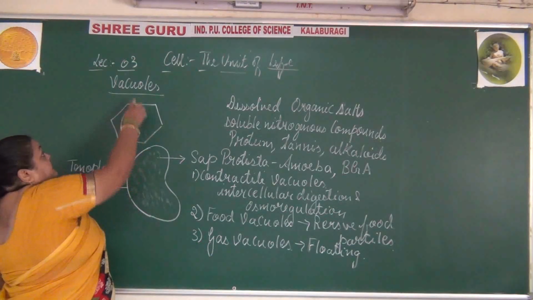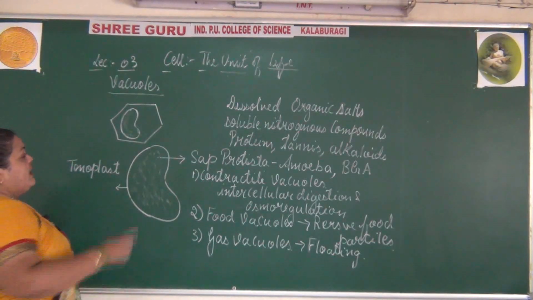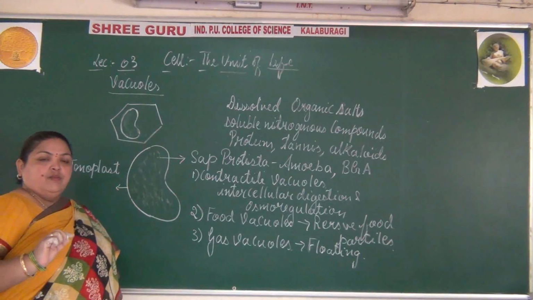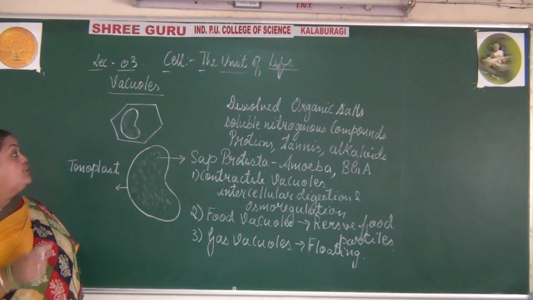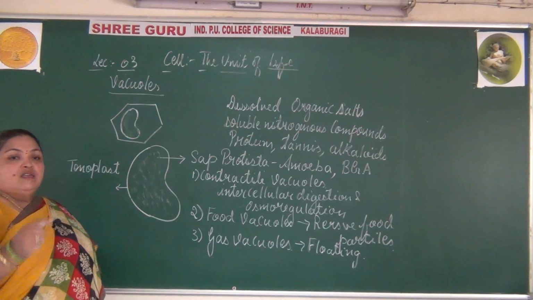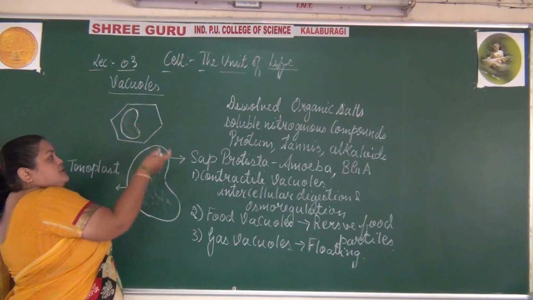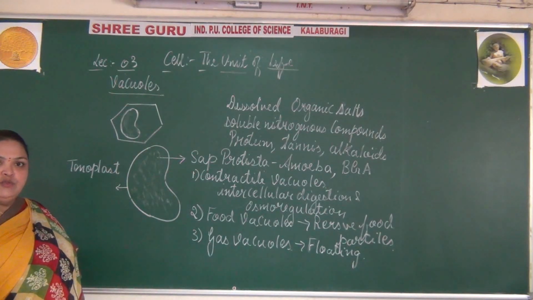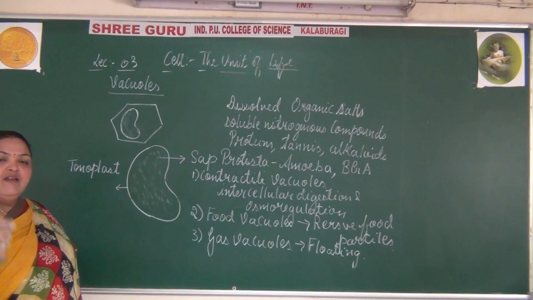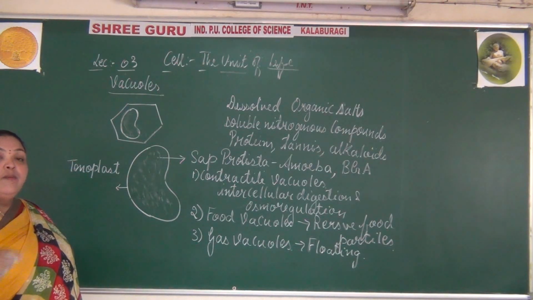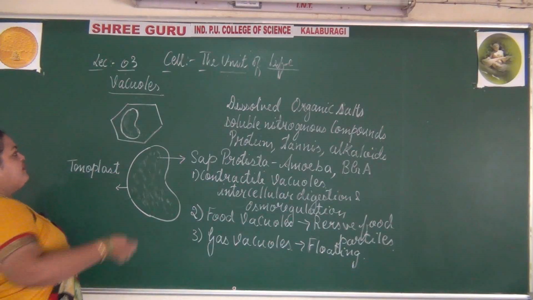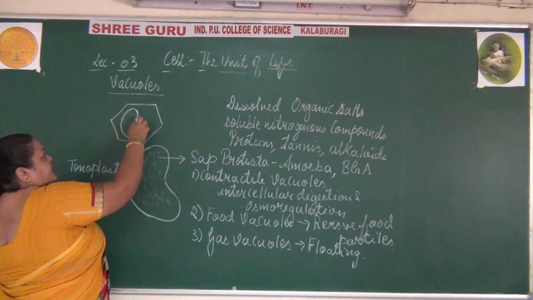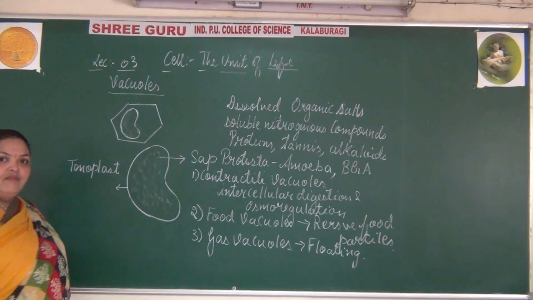The Golgi apparatus or the endoplasmic reticulum release vesicles. Those vesicles later change to form the vacuoles. Initially, in plant cells there are many vacuoles. The embryonic cells contain very many vacuoles, but as the cell matures, all those small vacuoles combine together to form a large central vacuole.